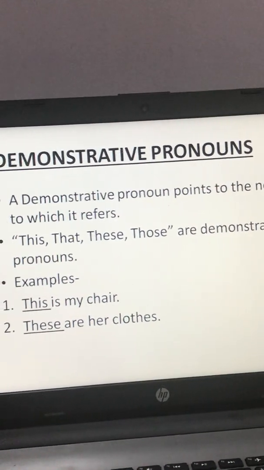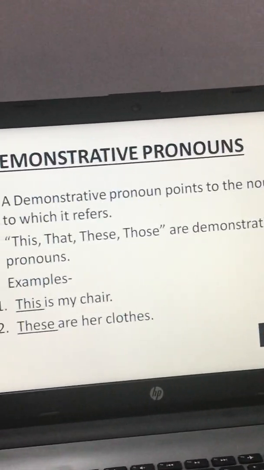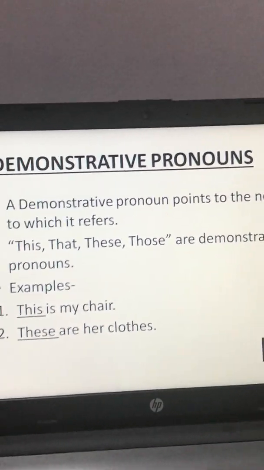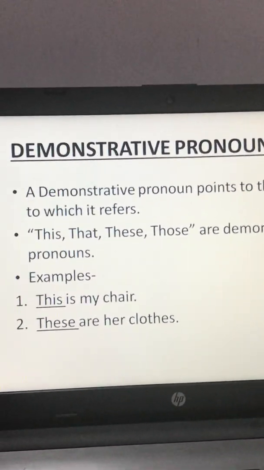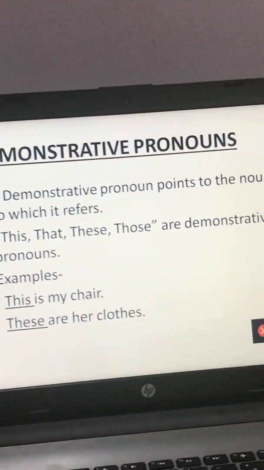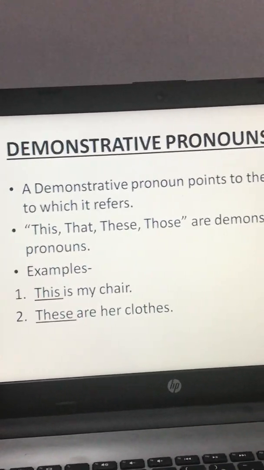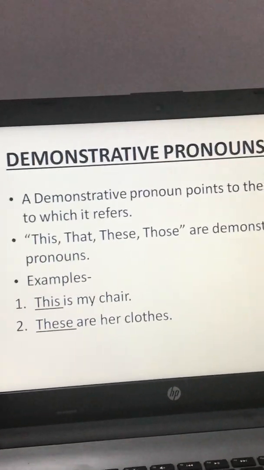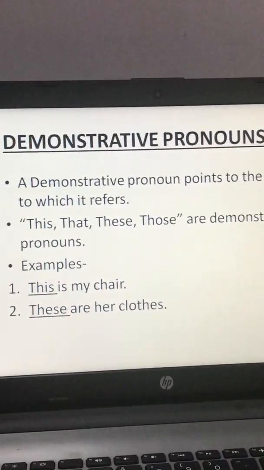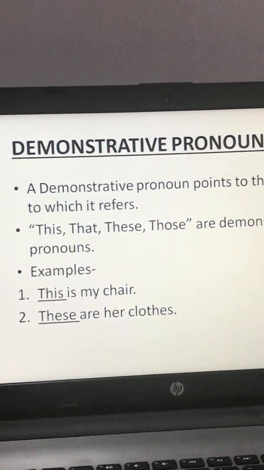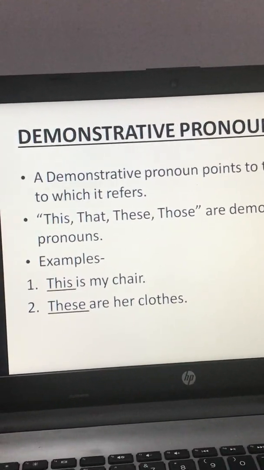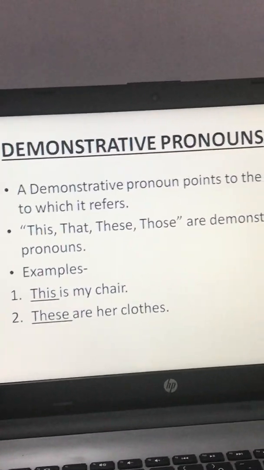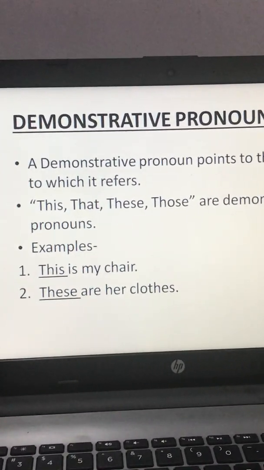A demonstrative pronoun points to the noun to which it refers. It basically points out the word that we are talking about. This, that, these, those. These are demonstrative pronouns. Okay. So demonstrative pronouns include words like this, that, these, those. For example, this is my chair. These are my clothes. Those are my books. Fine. This, that, these, those, they are demonstrative pronouns.